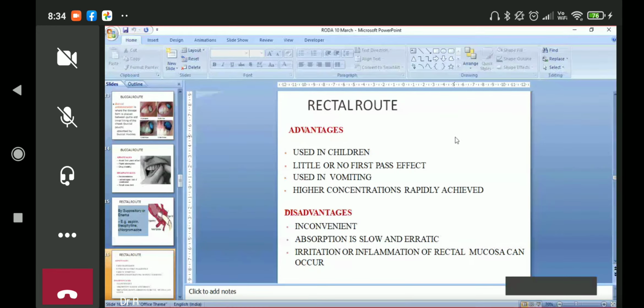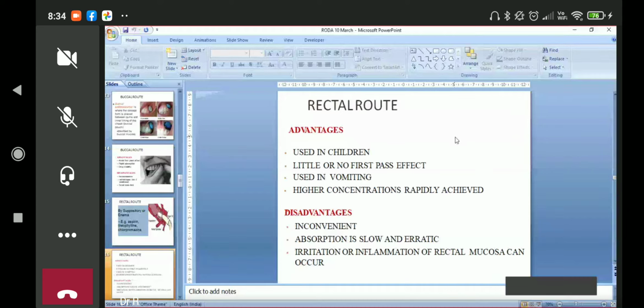Used in vomiting. If there is vomiting and the patient cannot take the drug orally, then the rectal route can be given. If there is a fever and you need to give paracetamol in children especially, they cannot take it orally, then we need to administer it through the rectal route. Higher concentration rapidly achieved.